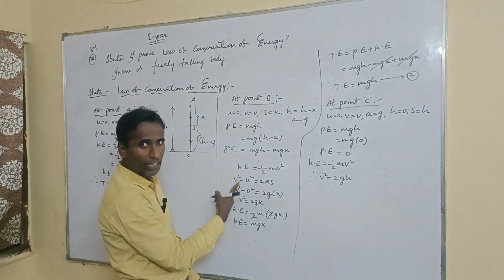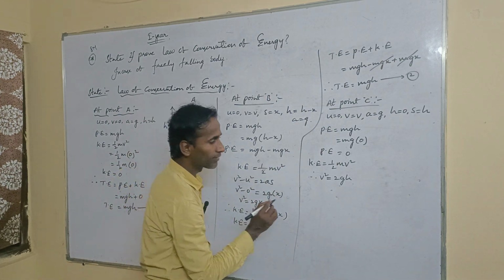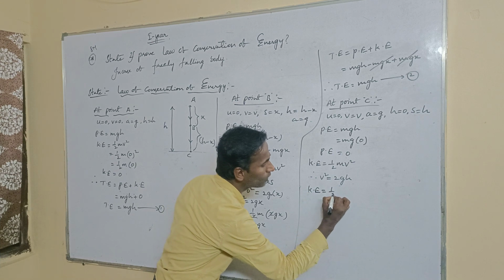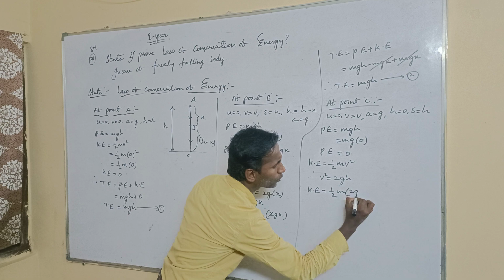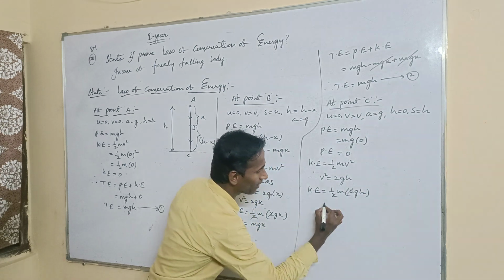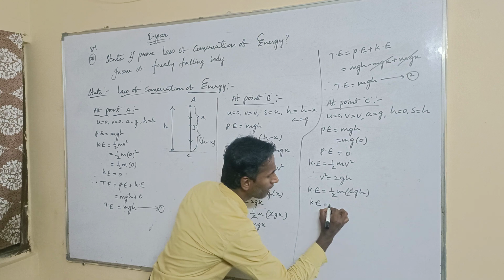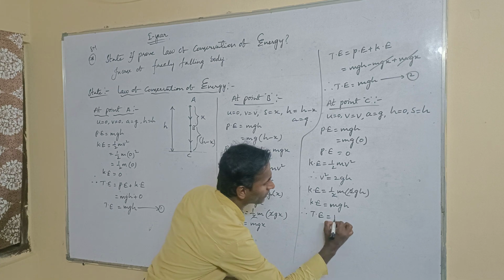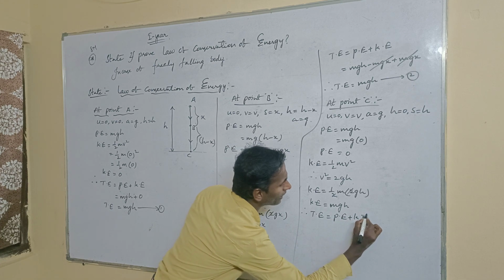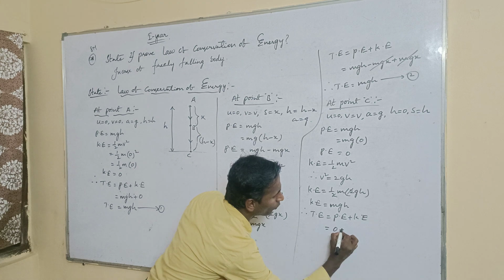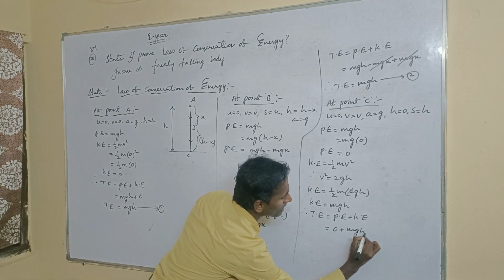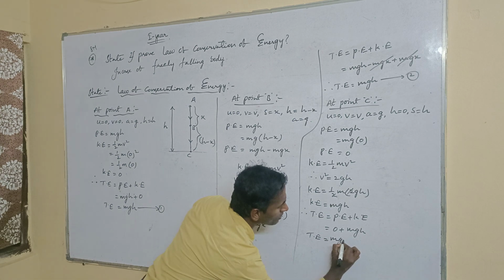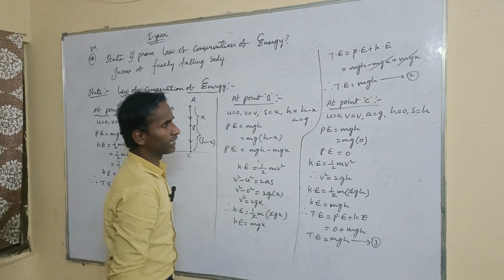How can it become so? Again you can take this formula only. You will get the same. Okay, so in place of v square you can substitute this 2gh. Therefore, kinetic energy is equal to half m into 2gh. 2 cancels. So we will get the kinetic energy mgh. Therefore total energy is potential energy plus kinetic energy. Then potential energy is 0 plus kinetic energy is mgh. Therefore total energy is equal to mgh. This is equation number 3.